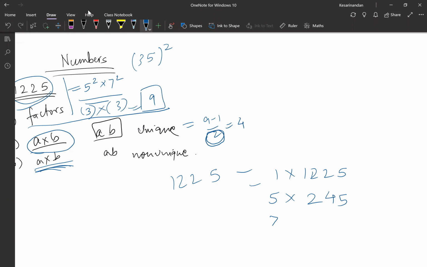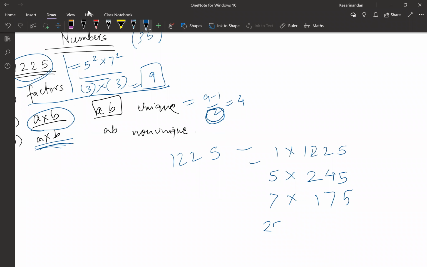Perfect. Now with 7, 49, and 175. Then you will get something with 25, then you will get something with 49. That will be the same: 25 into 49 and 49 into 25.